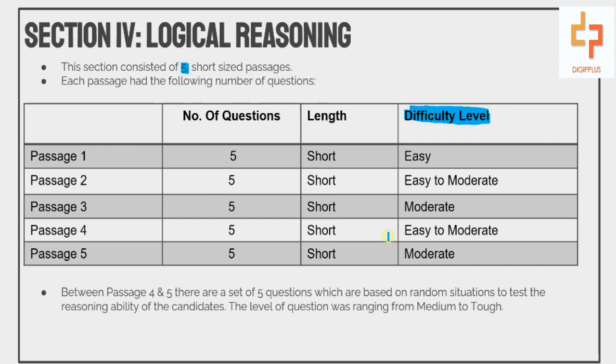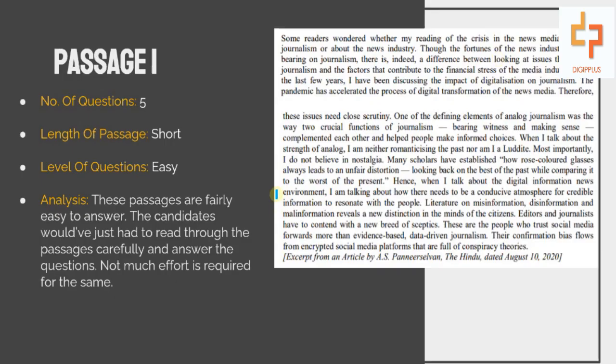Between passage number 4 and 5, there were a set of 5 questions which were randomly based on a situation to test the reasoning ability of the candidate, and the difficulty level was from medium to tough. Moving ahead, passage number 1, which had 5 questions.